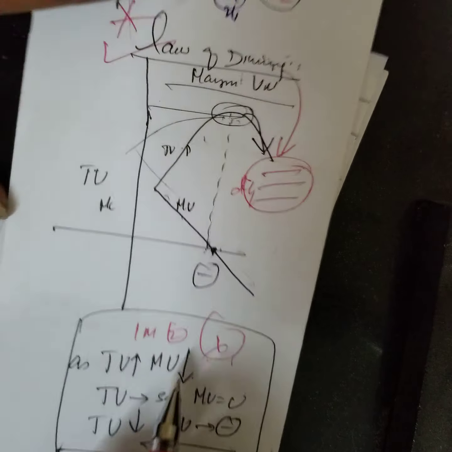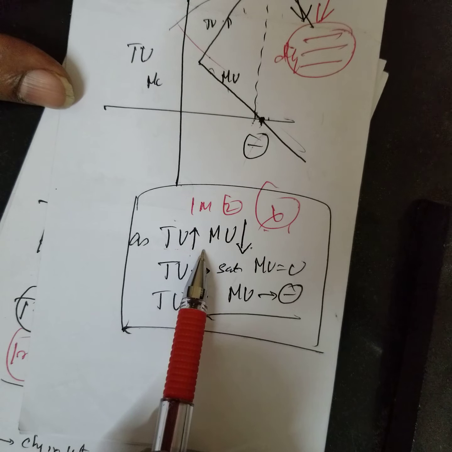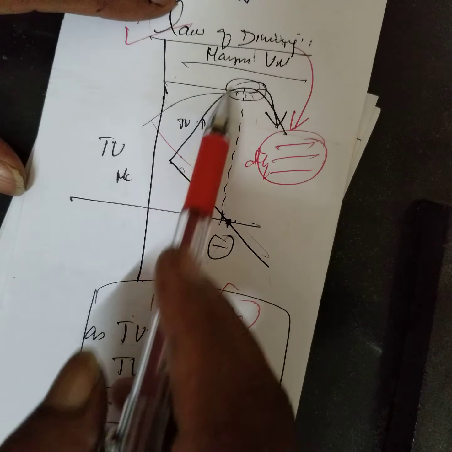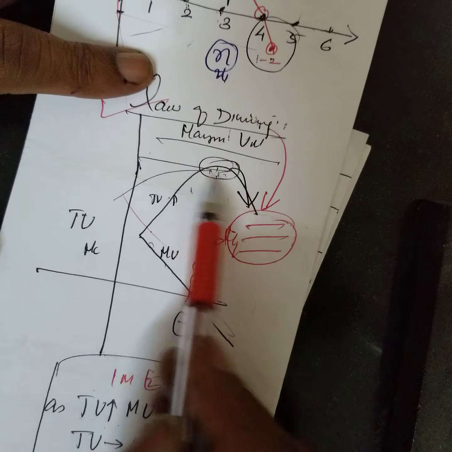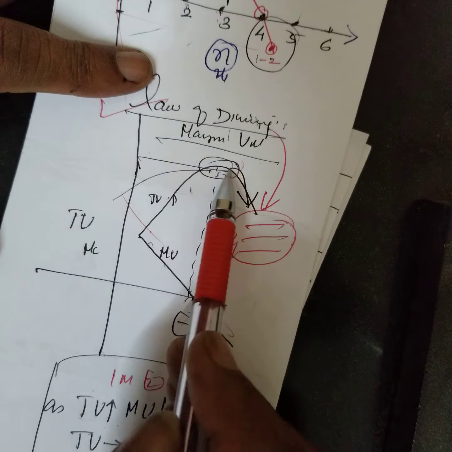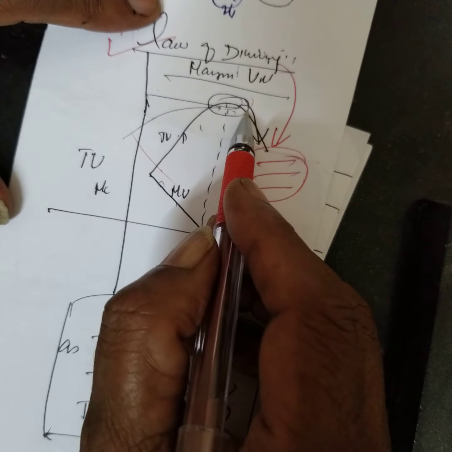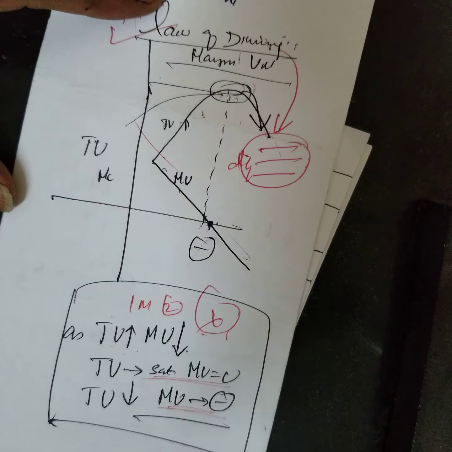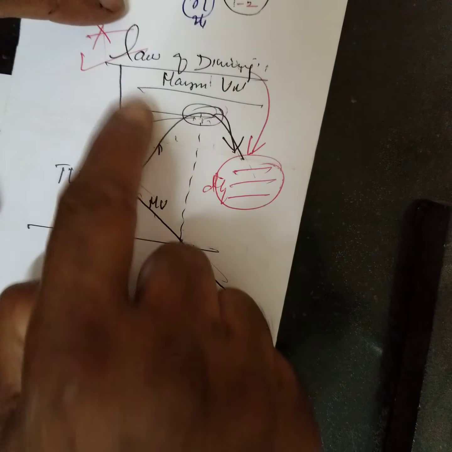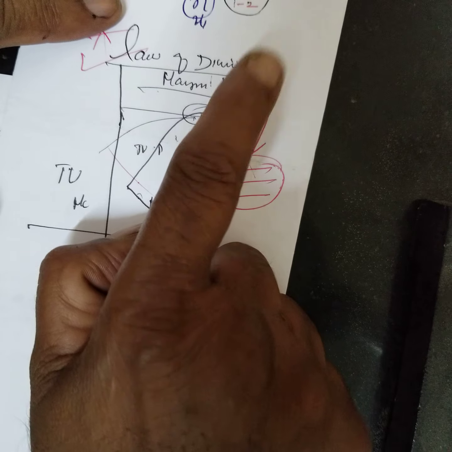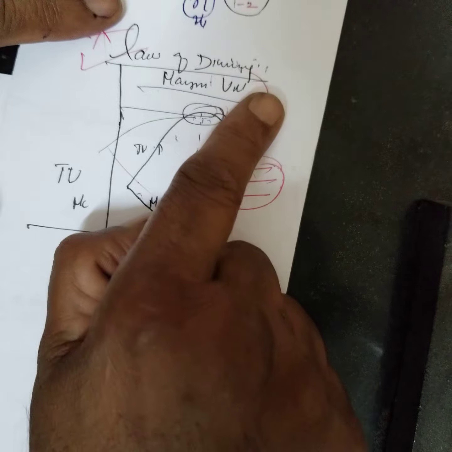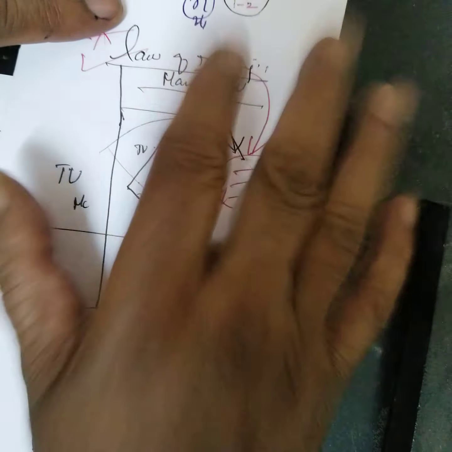But these are the facts you remember. As the total utility increases, marginal utility decreases. When the total utility reaches saturation, marginal utility becomes 0. When the total utility decreases, marginal utility becomes negative. Then the law of diminishing marginal utility, you have to be very, very careful.